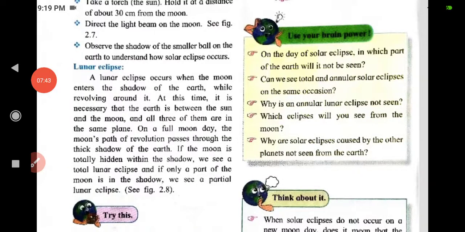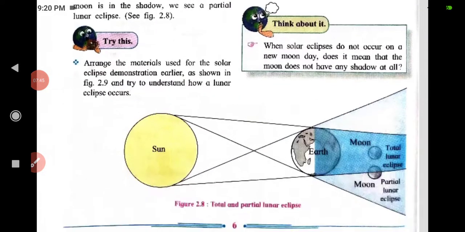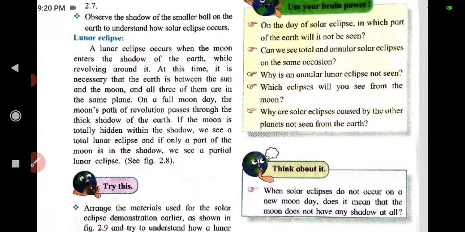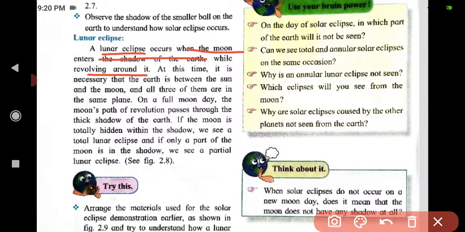Now we are going to understand lunar eclipse. A lunar eclipse occurs when the moon enters the shadow of the earth while revolving around it.